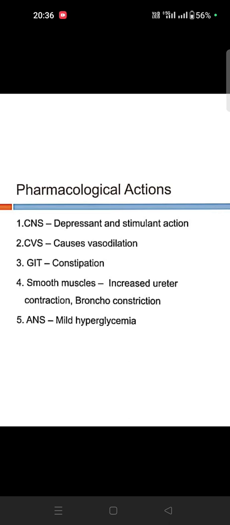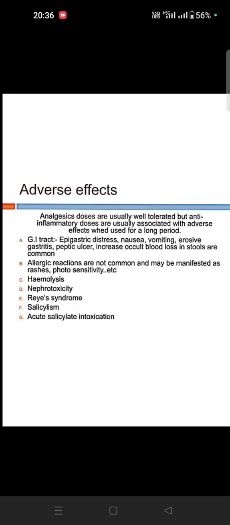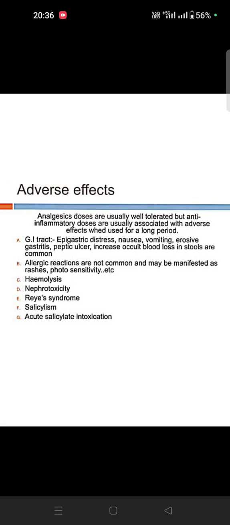Then pharmacological action: CNS means depressant and stimulant action. Then CVS means it causes vasodilation. Then GIT means constipation. Smooth muscle means increased uterine contraction and bronchoconstriction. ANS means mild hyperglycemia will be there. So what are the adverse effects? GI effects, epigastric distress, nausea, vomiting. It's common. Then peptic ulcer. So this is another common symptom.